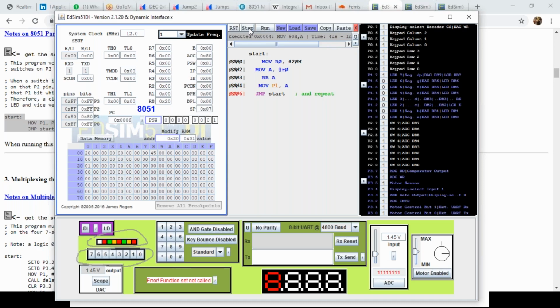Since it was very quick, you couldn't see the changes on it. Now you could see that it has become 80. So only this bit was cleared and every other bit is set. Now I will keep going through it. You will see that the next LED will be off now.